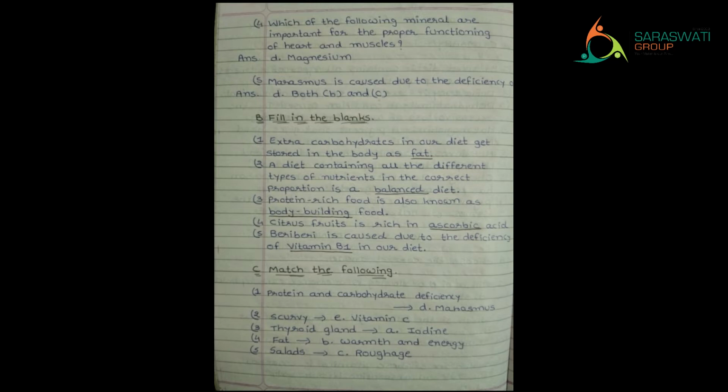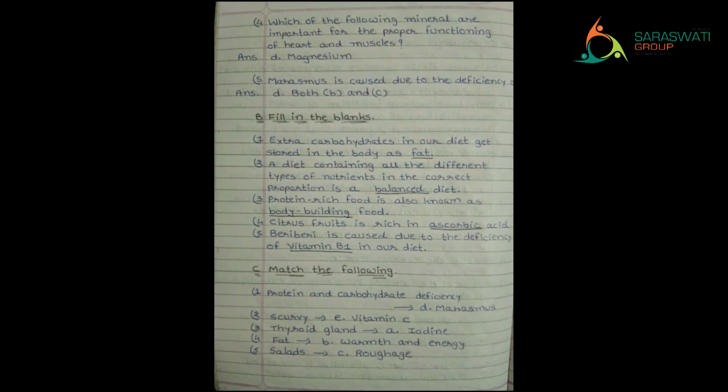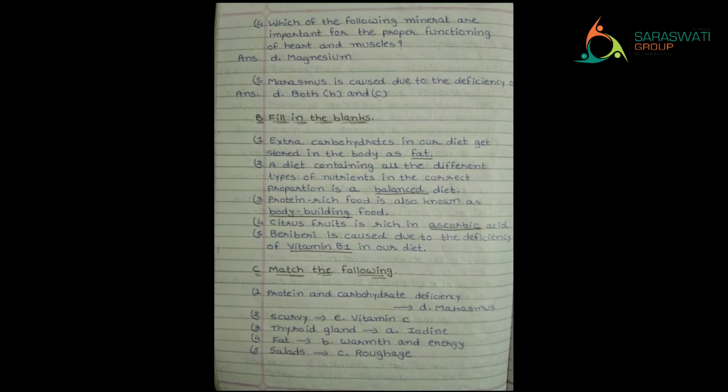Next, citrus fruits are rich in blank acid. Citrus fruits means sour fruits, khata fal, which are rich in vitamin C. What is the other name of vitamin C? That is ascorbic acid. Fifth, beriberi, the name of a disease, is caused due to the deficiency of blank in our diet. Which vitamin is responsible for this deficiency? That is vitamin B1. So that was our B section.